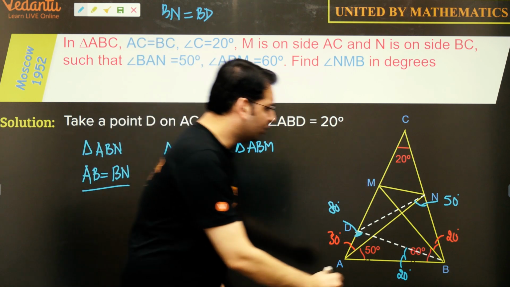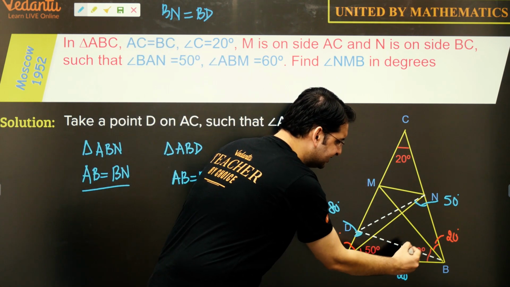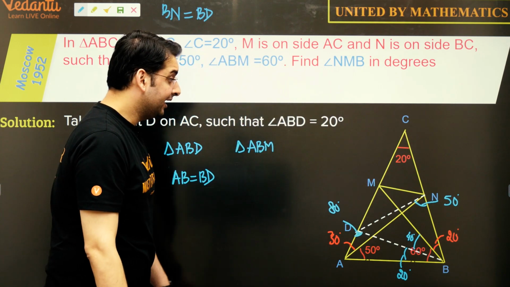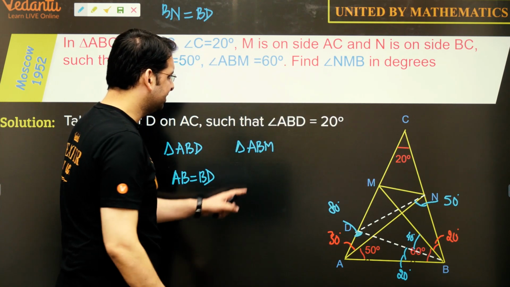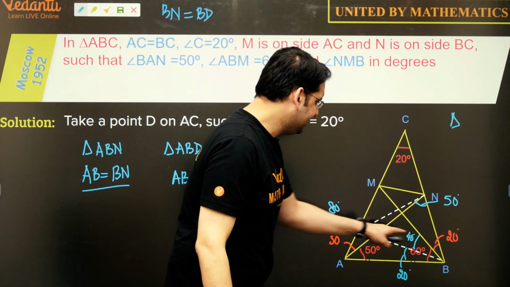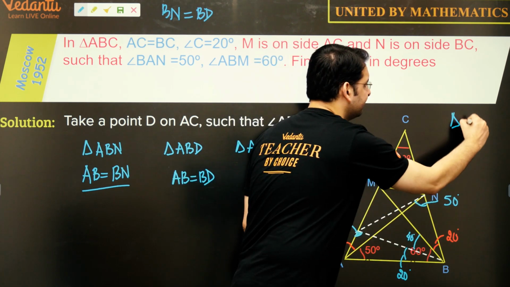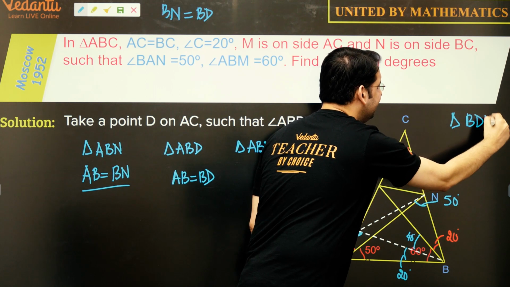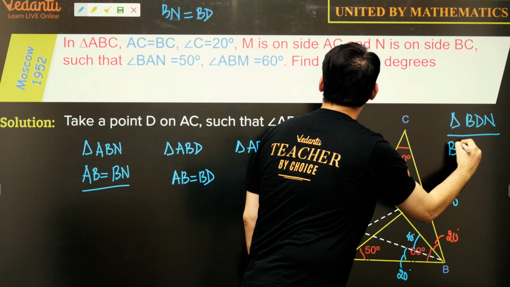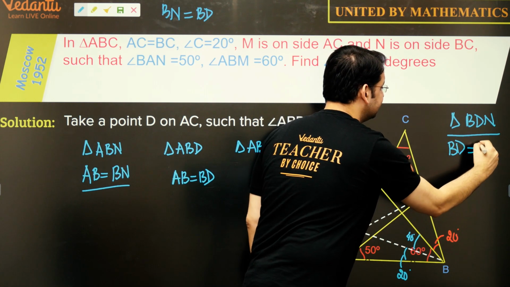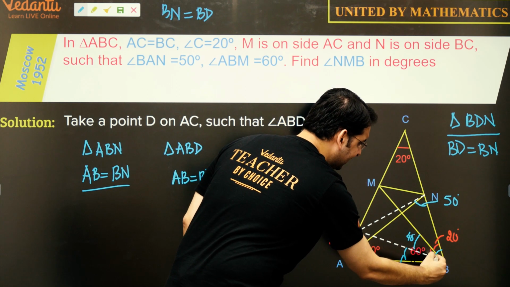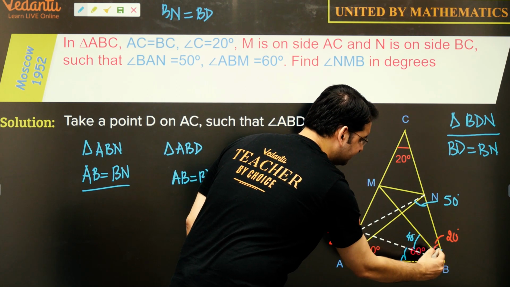All right. What else? This is 60 and this is 20, so this one is 40. This one is 40. And if we consider triangle BDN, using this information we have BD equal to BN, and this angle is 60 degrees, 40 plus 20.